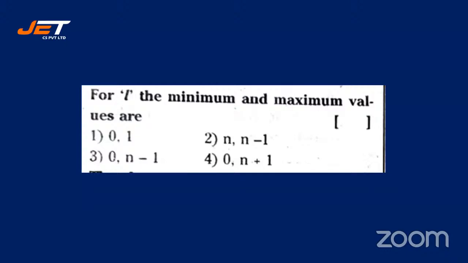He's asking about the angular momentum quantum number, where n is the principal quantum number. Let's see the answer: 0 to n minus 1. If n is the principal quantum number, L takes all the integers from 0 to n minus 1. 3 is right. The ones who answered 4, correct yourself.